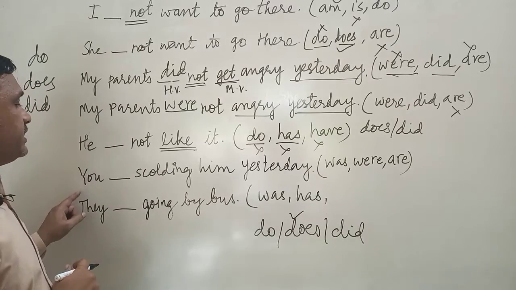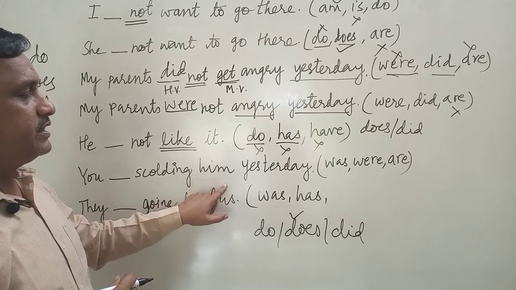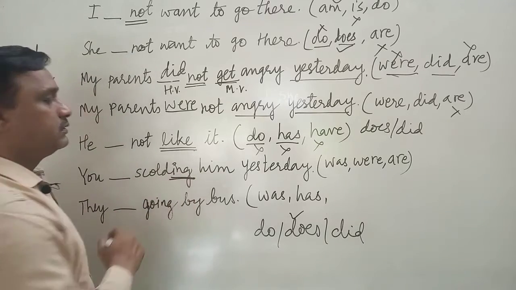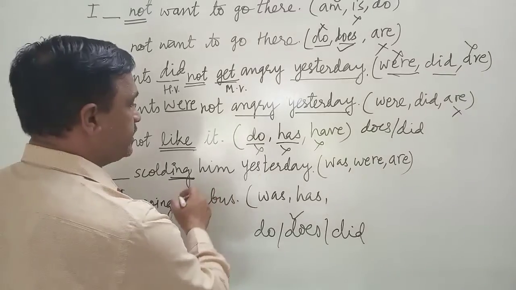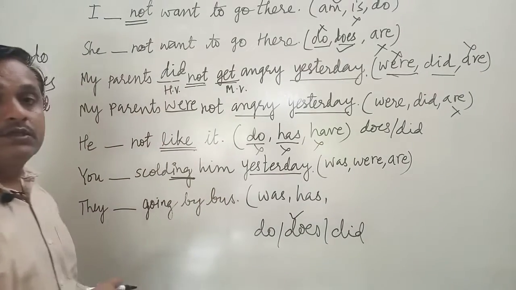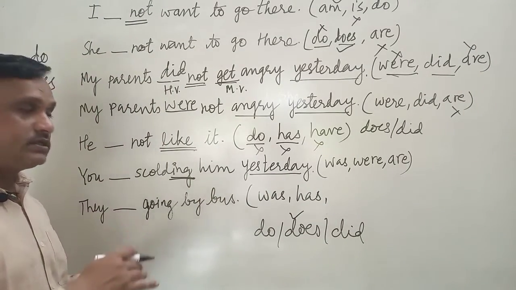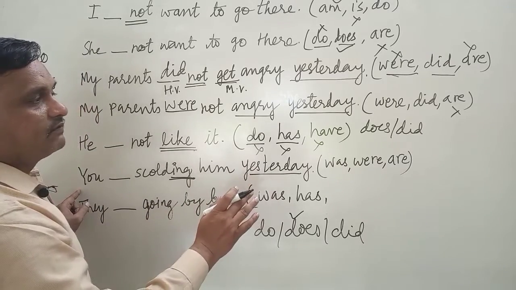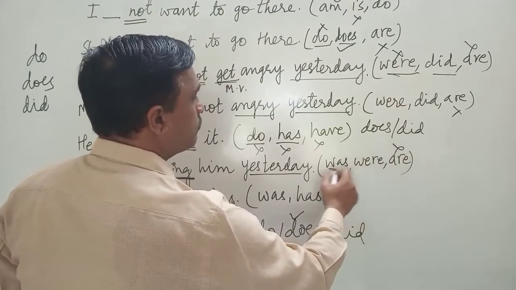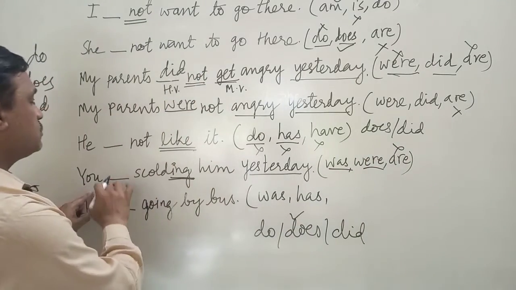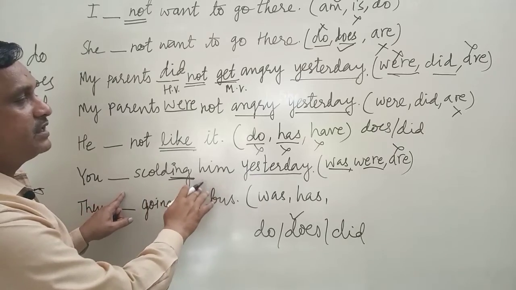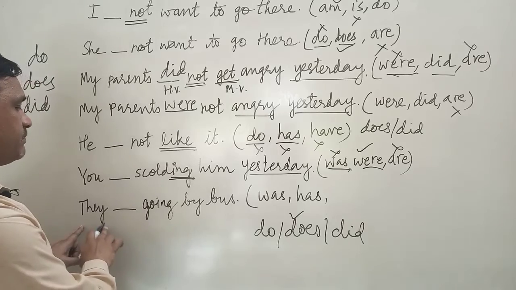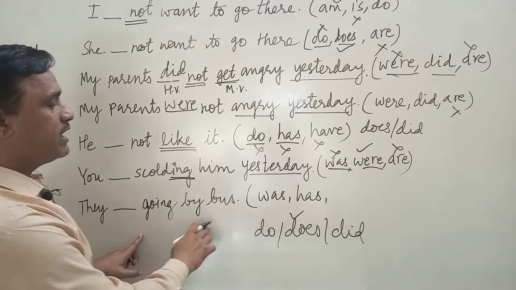Next example: he dash scolding him yesterday. Action going on, continuous, and yesterday indicates past. So this action was going on in the past, yesterday. So we will have to think of a past verb. Are is completely wrong; was or were. So, you were scolding him yesterday. Were scolding, not was.